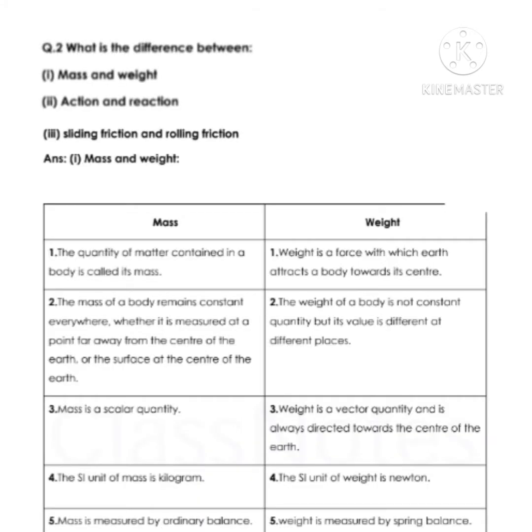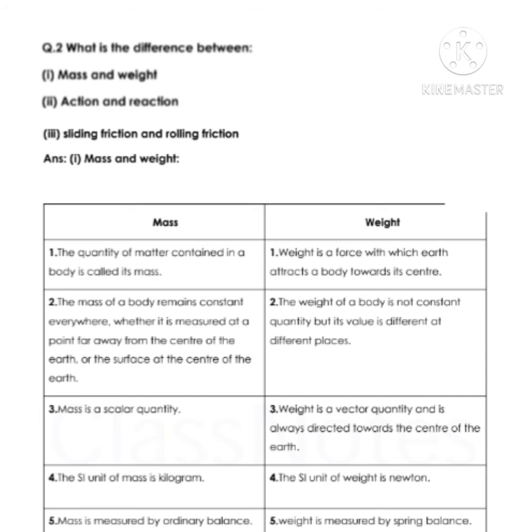Next question is, what is the difference between mass and weight, action and reaction, sliding friction and rolling friction? First of all, we will discuss mass and weight. Students, mass is the quantity of matter contained in a body. Weight is the force with which the earth attracts a body towards its center. The mass of the body remains constant everywhere, whereas the weight of the body is not a constant quantity, but its value is different at different places.